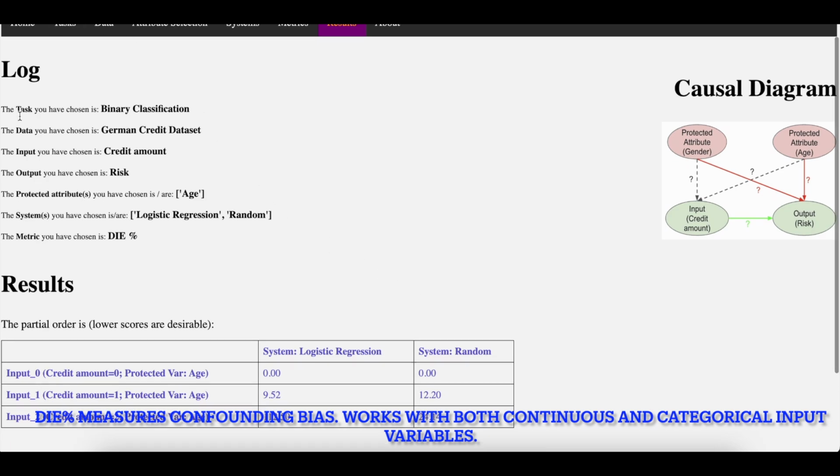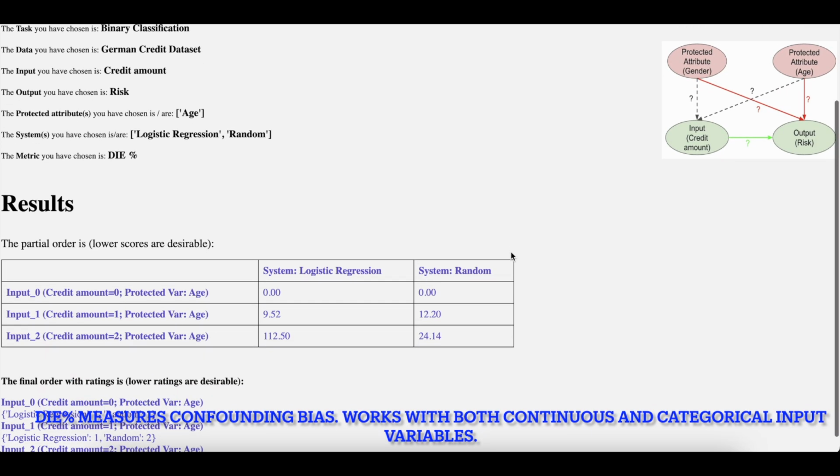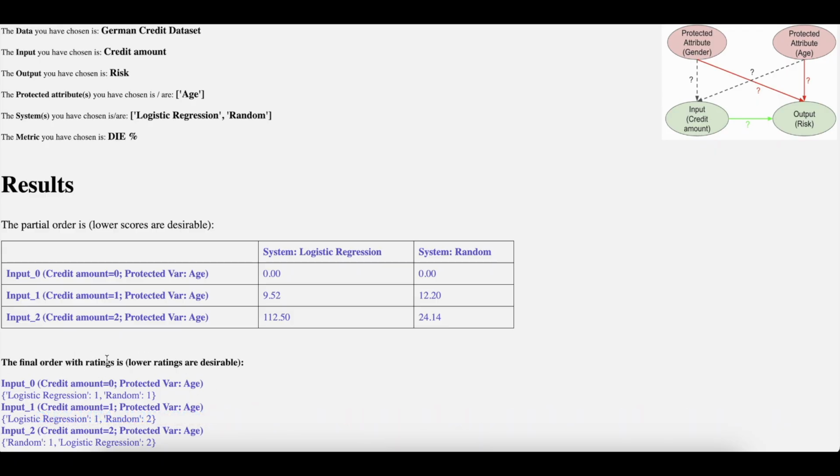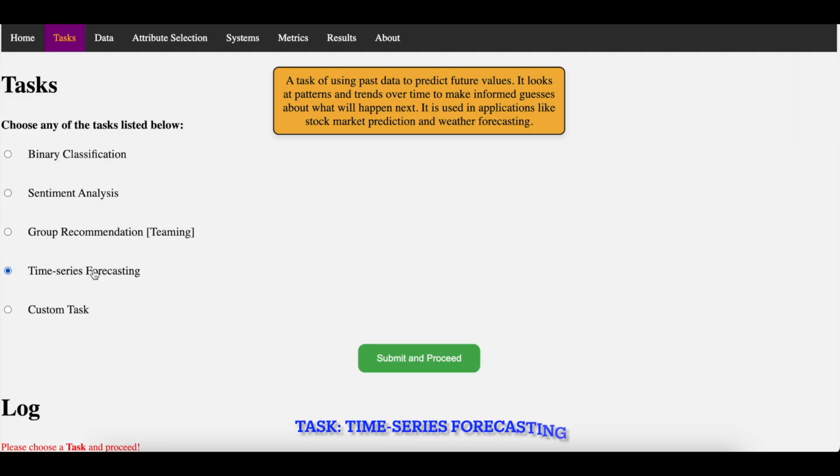Here are the results, and on the left you can see the log of the options we have selected. On the right side you can see the corresponding causal diagram for this task, and at the bottom you can see the main results, which consists of the partial order that quantify this metric, and based on those our tool computes the final ratings. Let's now explore the task of time series forecasting.